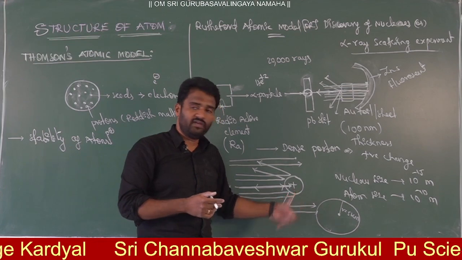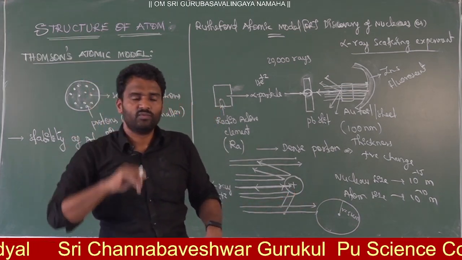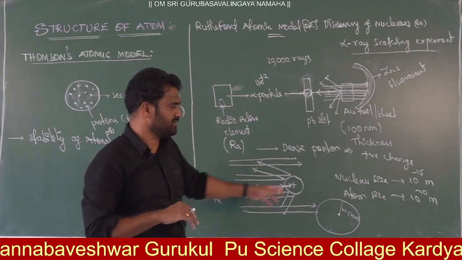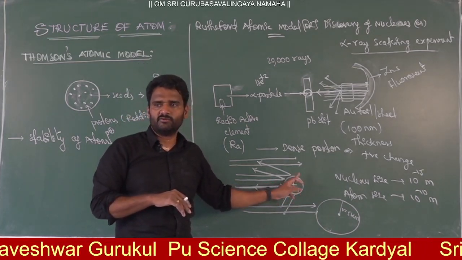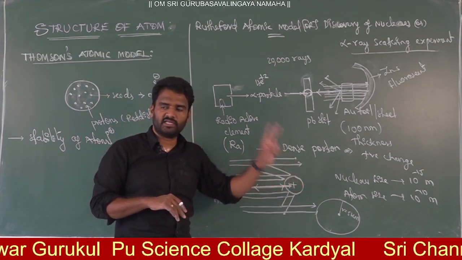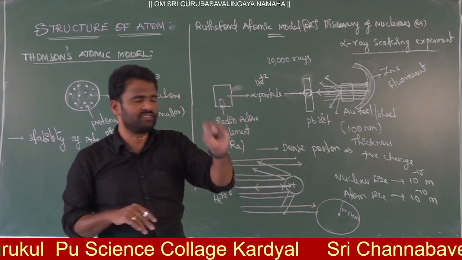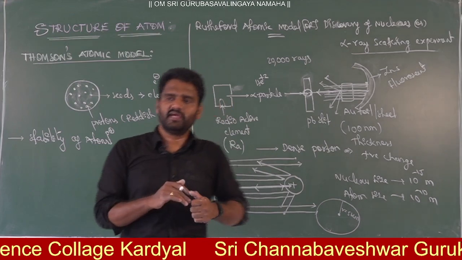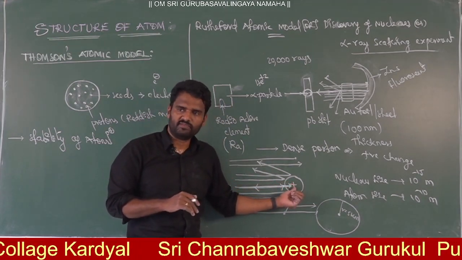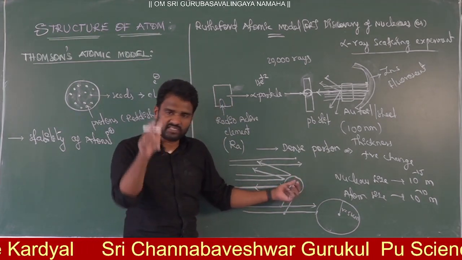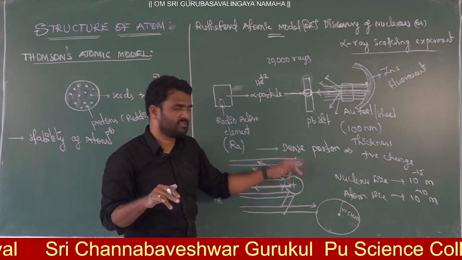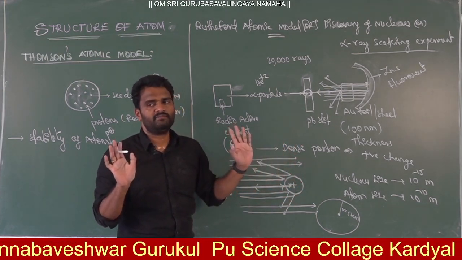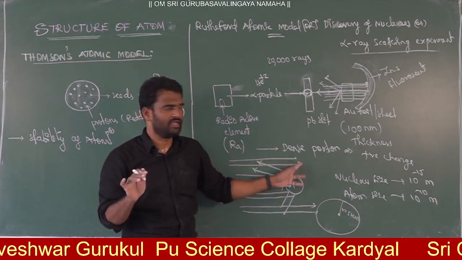So now finally, what can you conclude? In the nucleus, which particles are present? Out of the 3 particles, proton and neutron. Yes or no? Whatever particles are present in the nucleus are said to be nucleons. What are the nucleons? Proton and neutron. Protons and neutrons will be present inside the nucleus, and in the rest of the atom we have electrons.